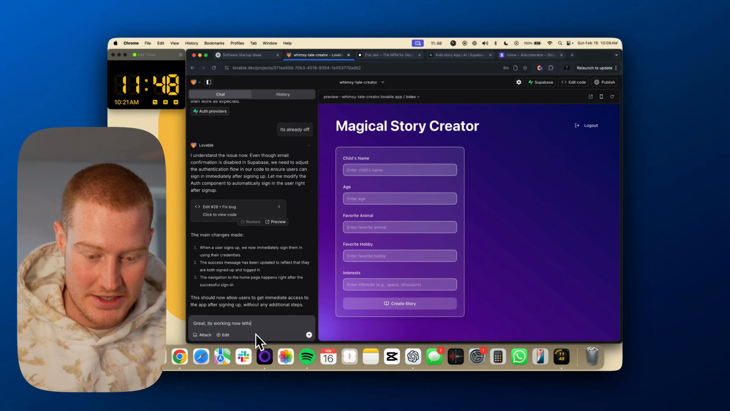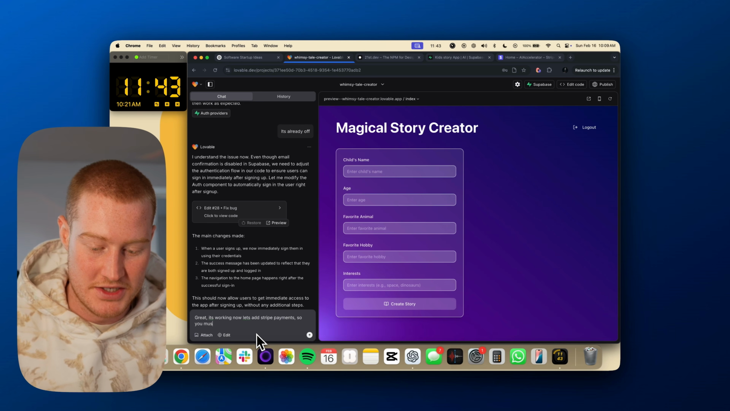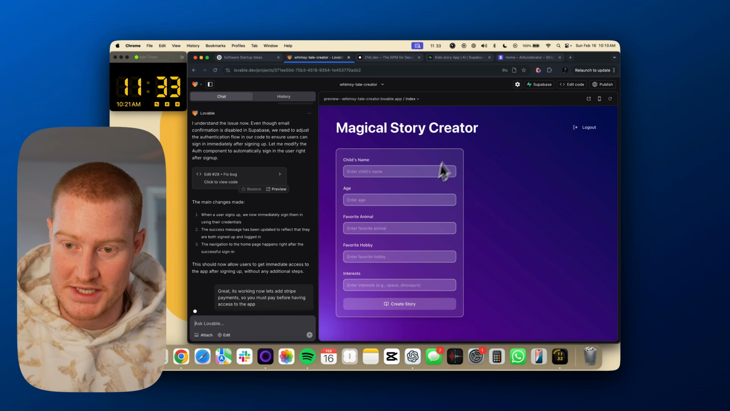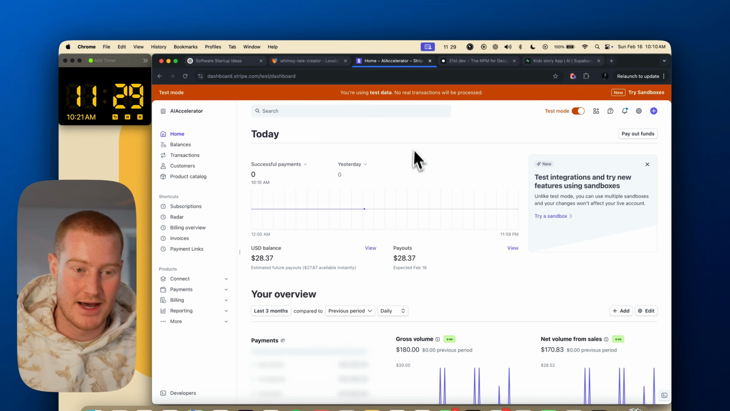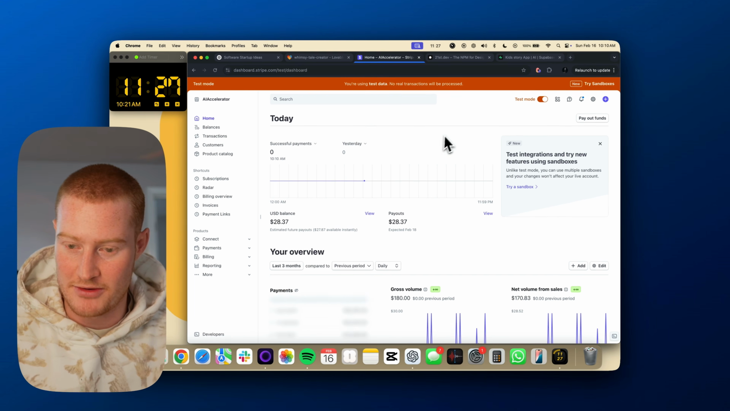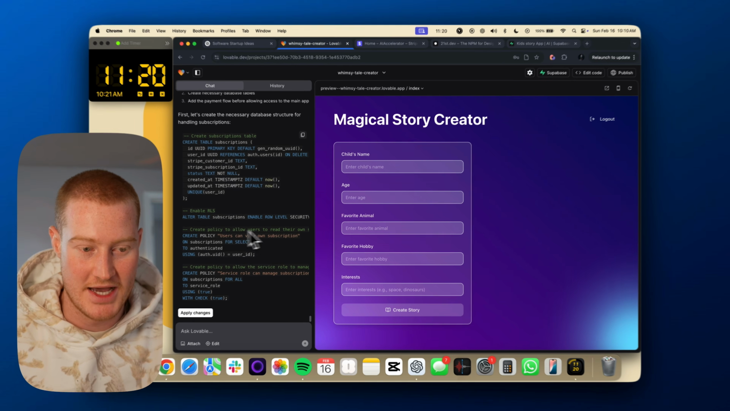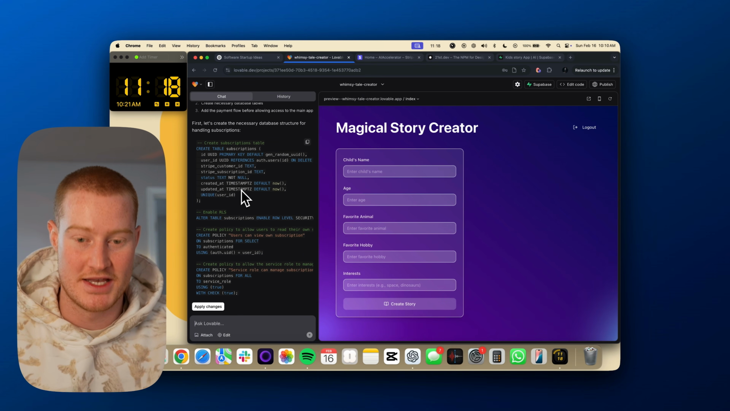So now it's working. Now let's add Stripe payments. So you must pay before having access to the app. It should be simple enough. What I have pulled up here is the test mode for my Stripe account, because I don't want to use my real Stripe information here. This is great for just being able to set it up and test out if it's working or not.